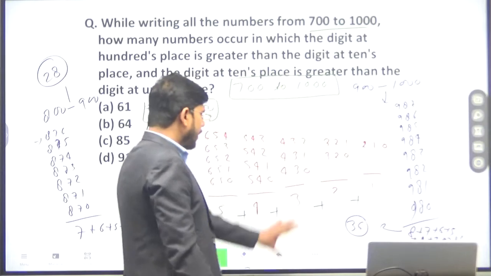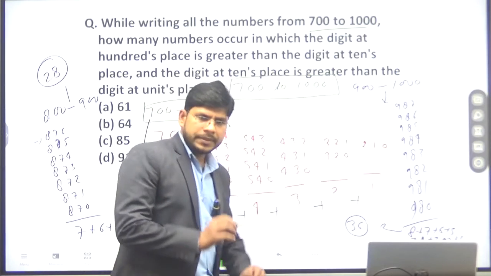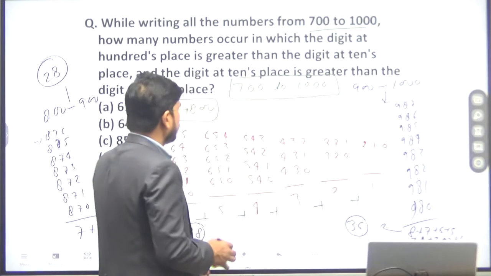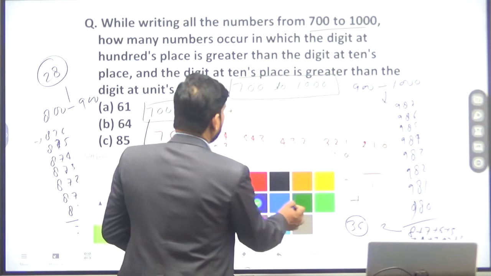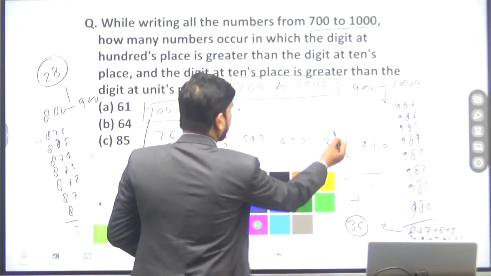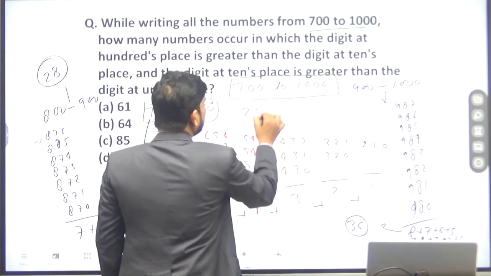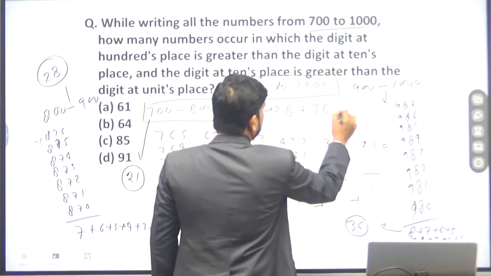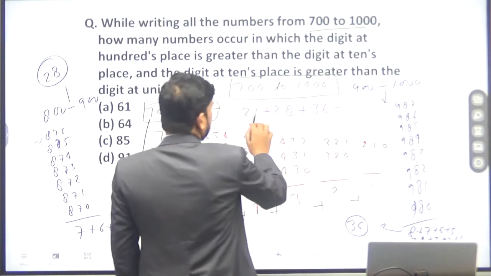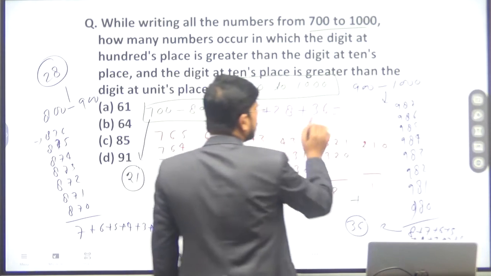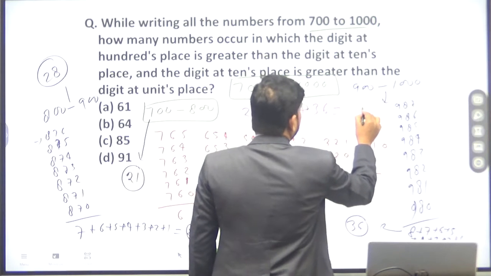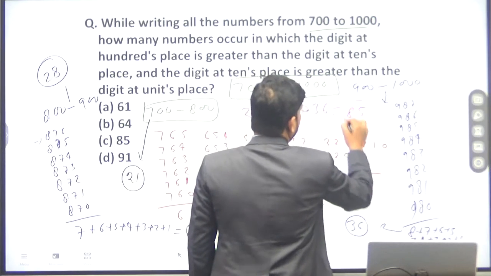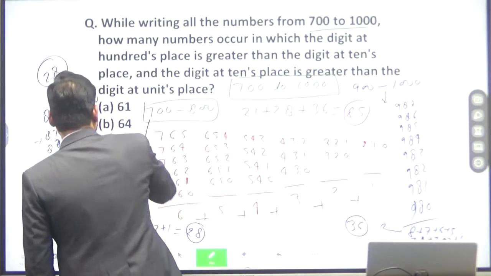Okay. So the total number of numbers between 700 to 1000 will be 21 plus 28 plus 36. Then this will be 1 plus 8, 9, 9 plus 6, 15, 15, 5, 1, 2, 2, 4, 4, 7 plus 8, 1, 8, 85. So option C shall be the right answer.